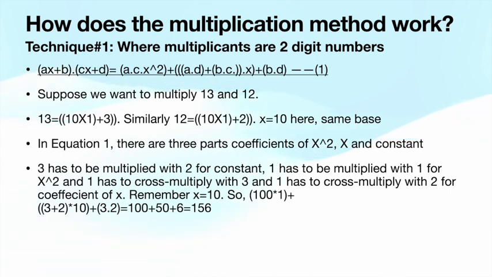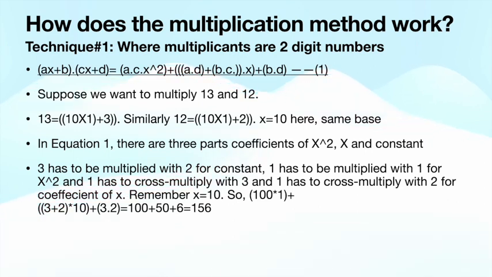There are two numbers, and the two numbers are called multiplicands. Let us consider the numbers as (ax + b) into (cx + d). They are in that format for a double digit number. For example, when we want to multiply 13 into 12, 13 is going to be 10 into 1 plus 3, and 12 is going to be 10 into 1 plus 2. So x is equal to 10, that is the same base.